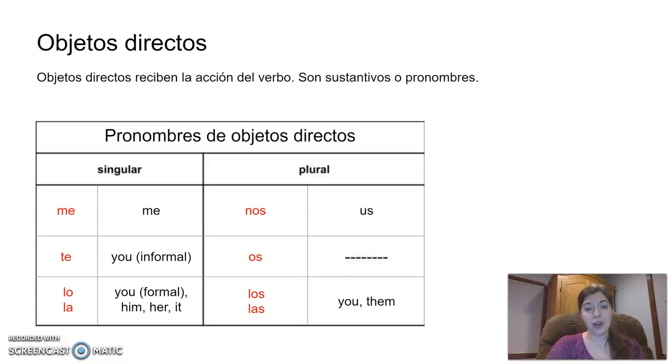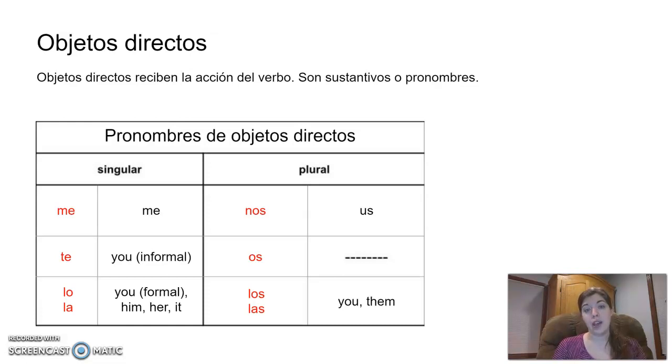Pronombres de objetos directos. Singular. Me significa me. Te significa you informally, like the tú subject that we've learned. Te is the direct object. Lo, la, you formal, like usted, or him, her, or it. You'll know which one to choose based on the gender of the noun that you're replacing with this pronoun.